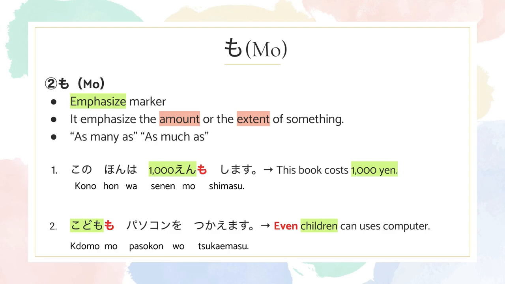Even children can use it emphasizes a little ironically, like even kids can do it, so why can't you? Kind of vibes. So you have to emphasize the children part. In Japanese, kodomo means children, so you would add mo right after kodomo.